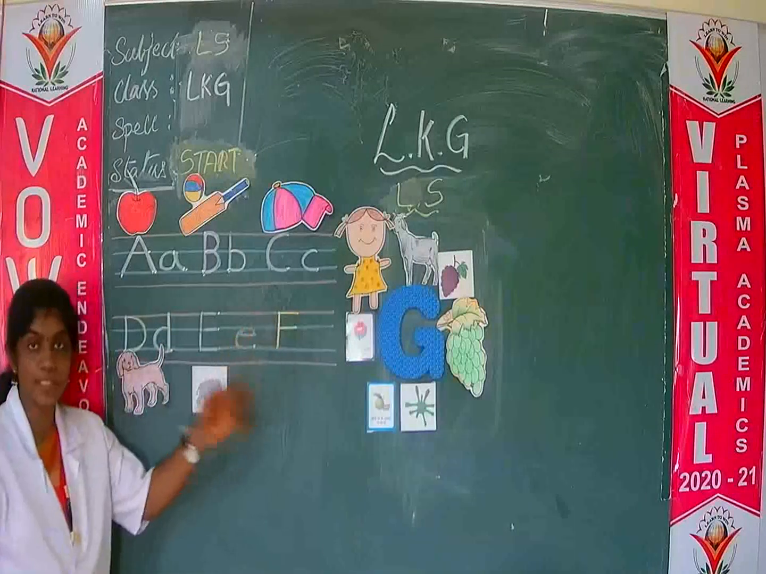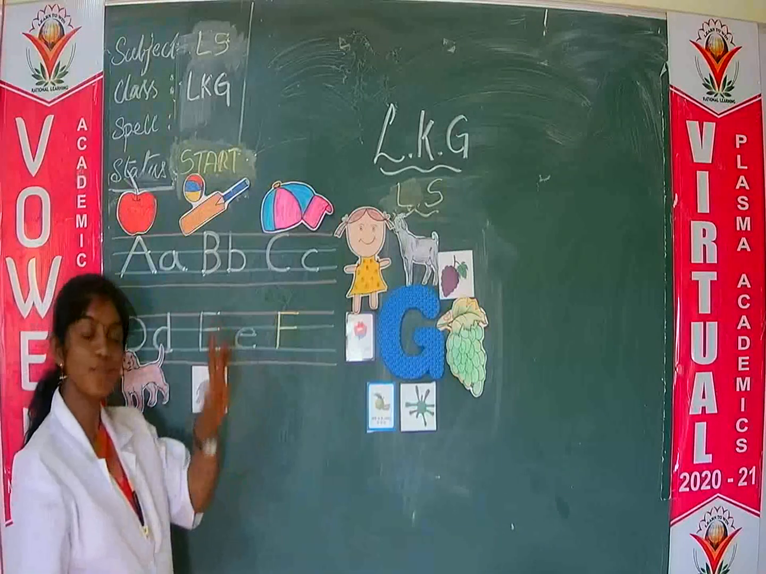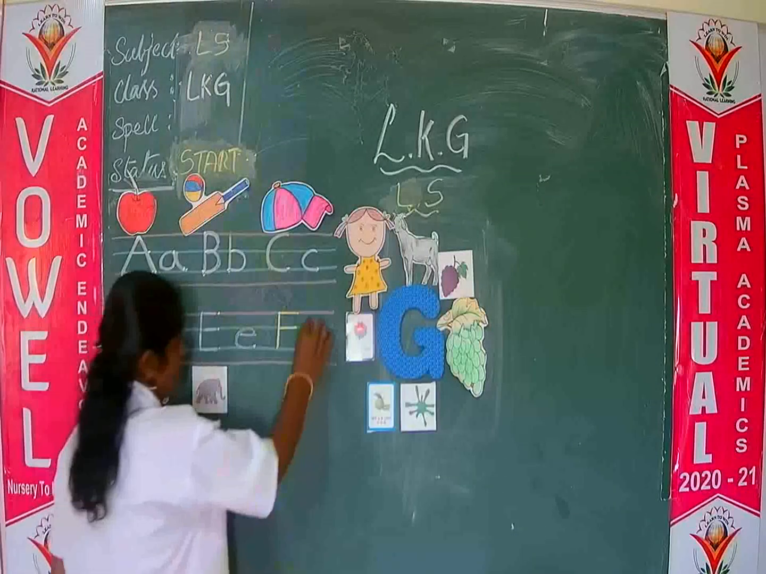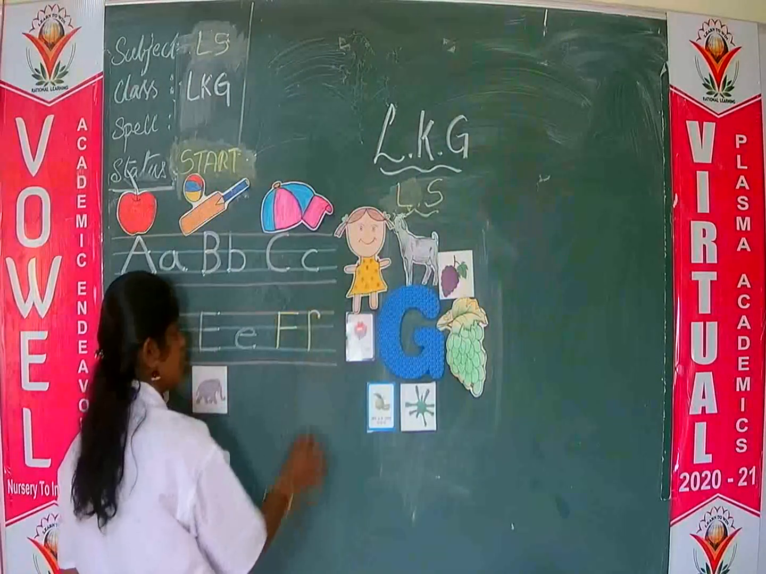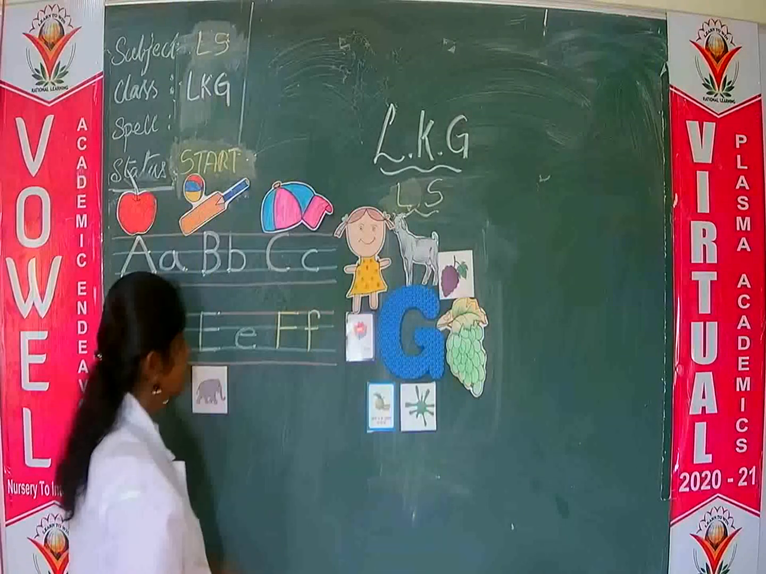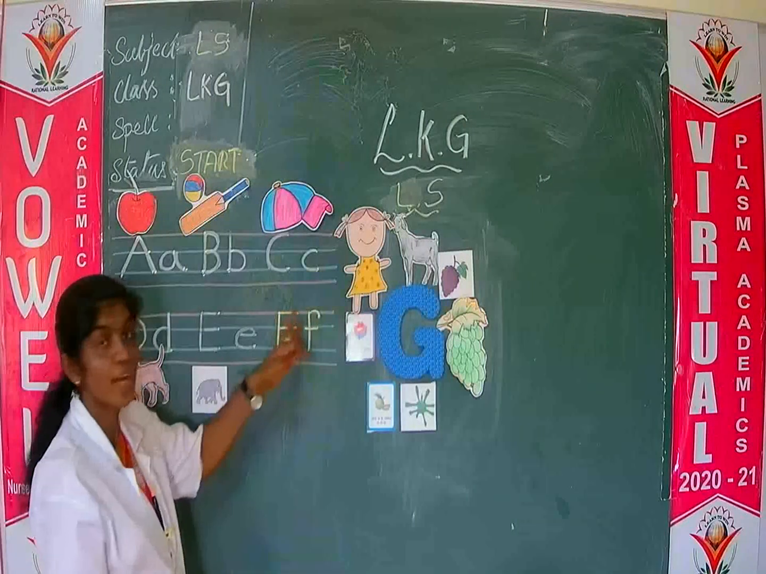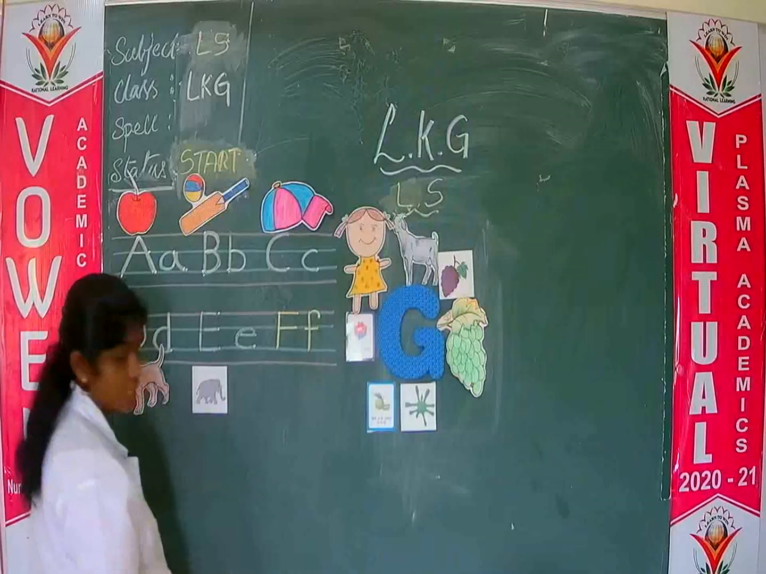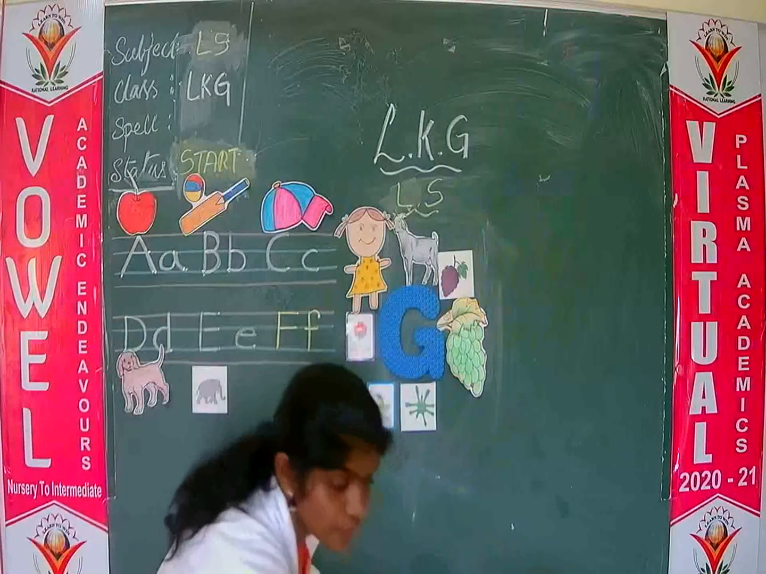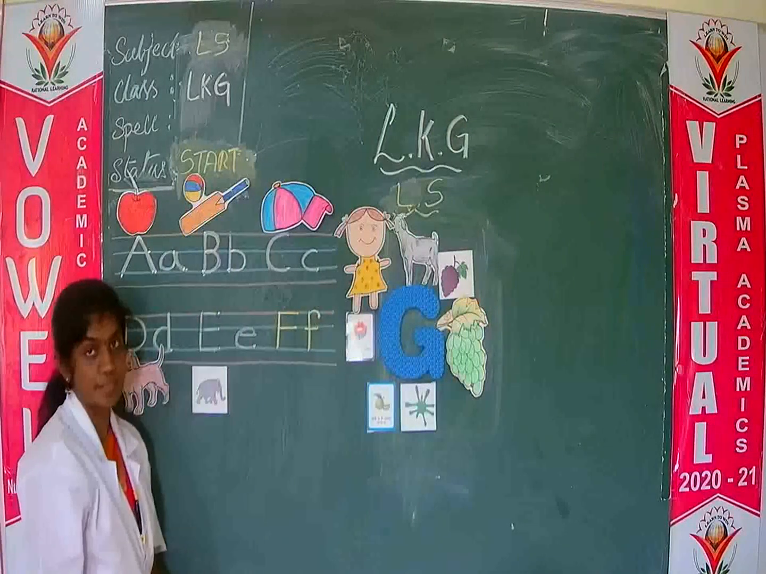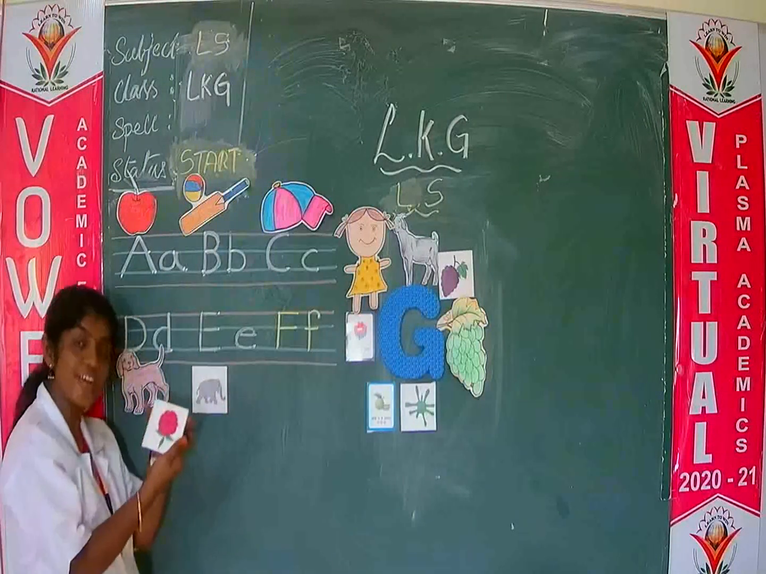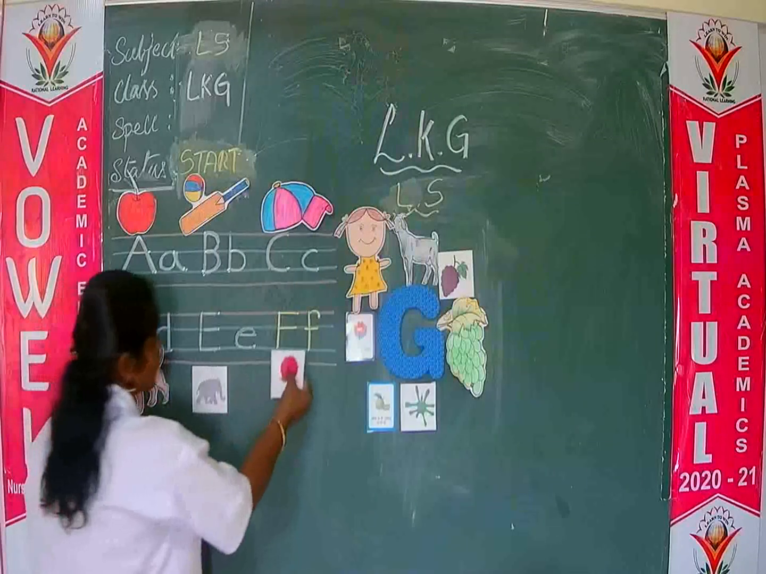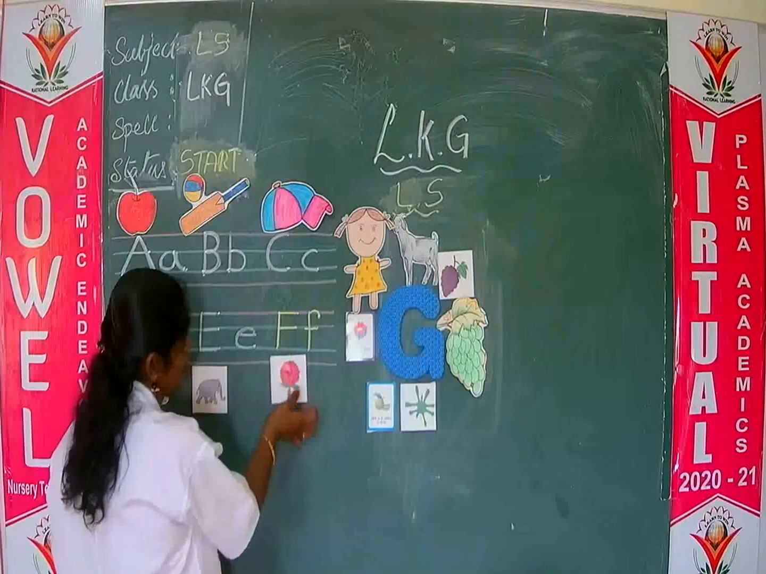This is capital F. And how to write small f? Standing line and on the red line a small up curve and on the blue line one sleeping line. This is small f, capital F and small f. What is the sound of F? F, f, f, f, flower.